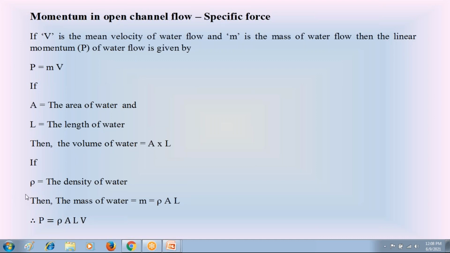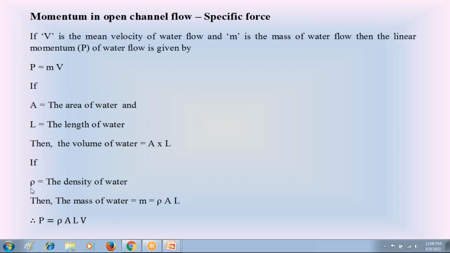Take rho as the density of water. I hope you know the definition of density. Density is equal to mass by volume. That is the definition of density. So rho is the density of water, equal to the mass of water divided by the volume of water. So rho is equal to the mass of water, m, divided by the volume of water, A into L.